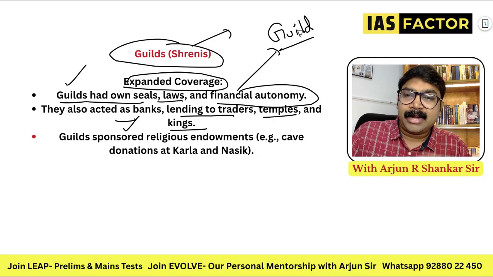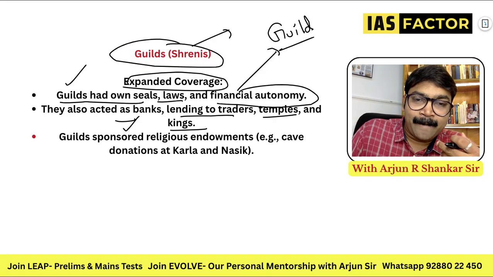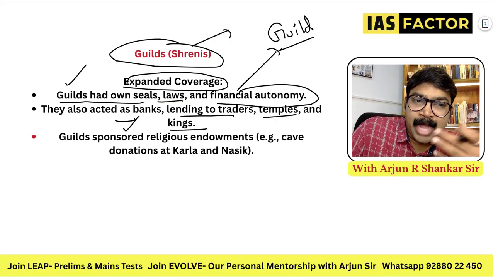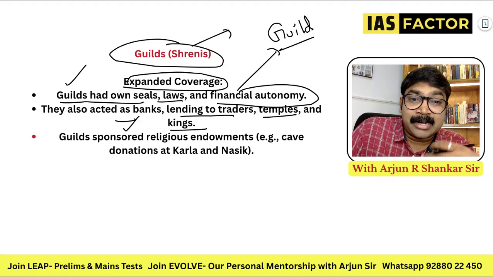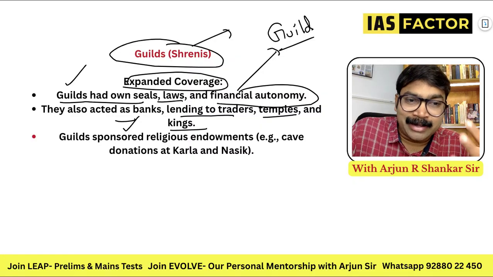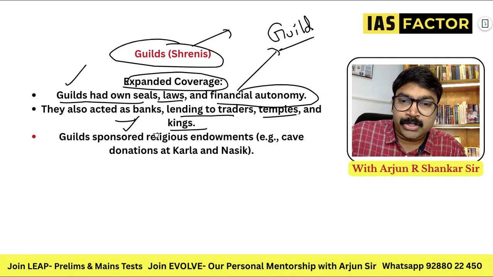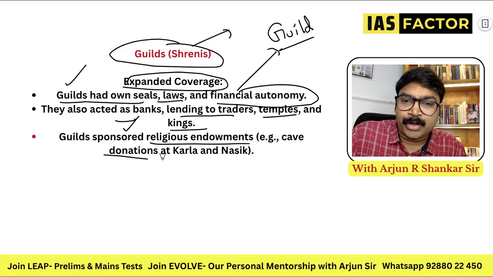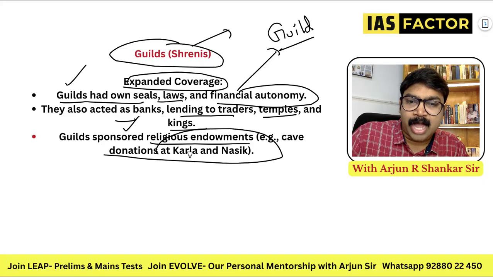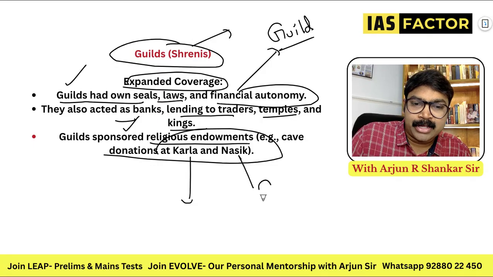Initially, they had their own rules and regulations. They could even impart punishments, but the ultimate power rested with the king or the supreme authority who could decide on punishment. But now they expanded. They started lending money to traders, temples, and even kings. They even sponsored religious endowments like cave donations at Karla and Nasik. Karla and Nasik are all caves.